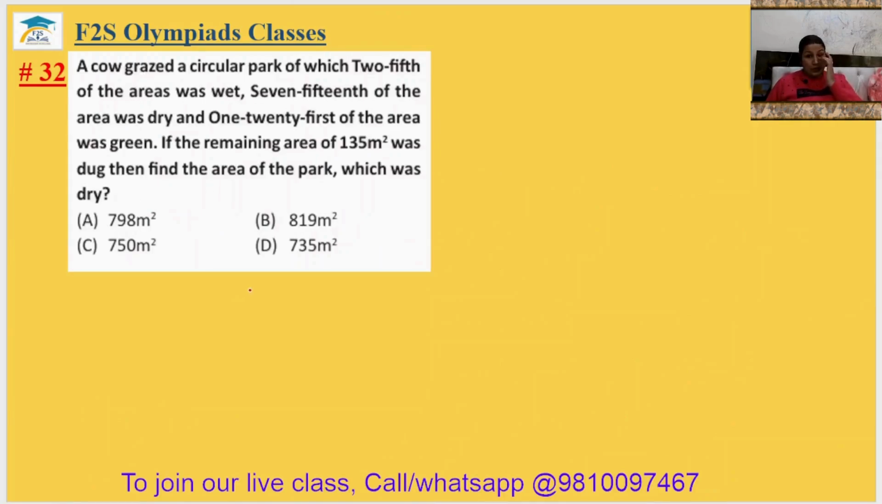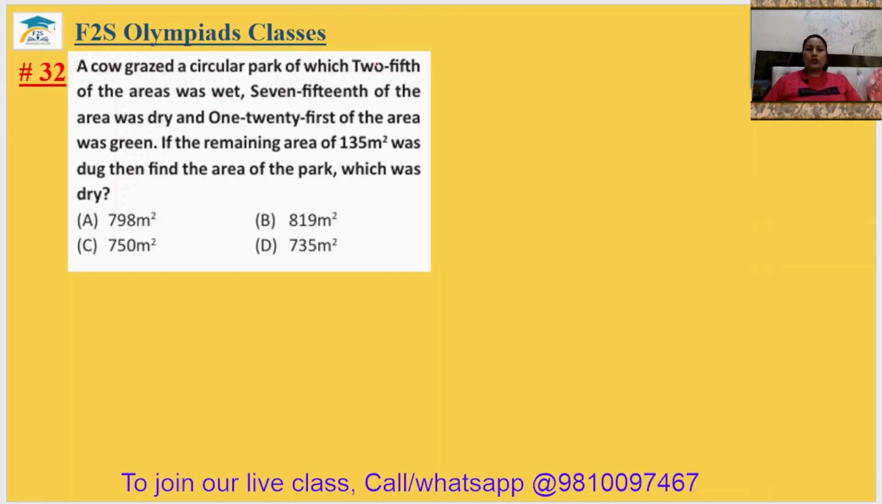Question number 32. A cow grazed a circular park with 2/5 of the area wet, 7/15 of the area dry, and 1/21 of the area green. If the remaining area is 135 meter square, then what is the area of the park which was dry?